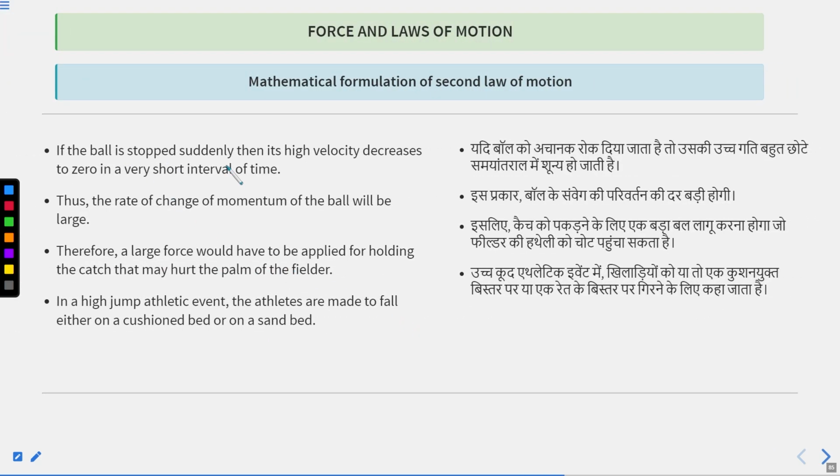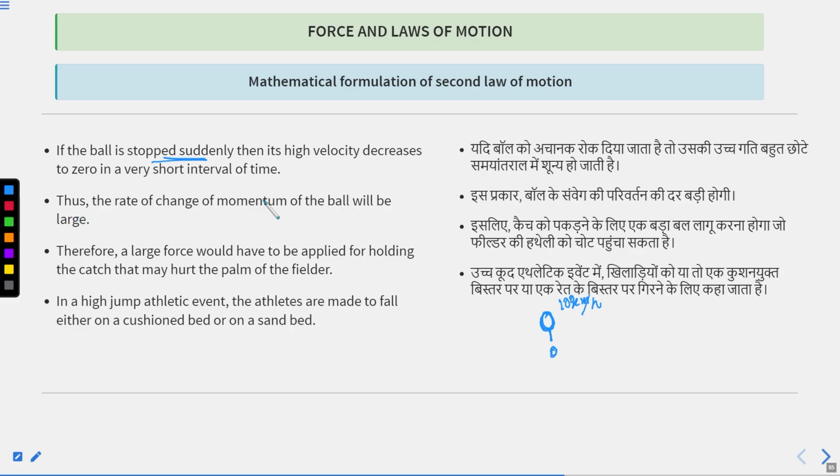If you are not using this trick and the ball is stopped suddenly, then what will happen? Let's assume the velocity of the ball was 100 kilometer per hour, and it becomes zero all of a sudden. So all the impact will be absorbed by your hand and you might get hurt or injured.